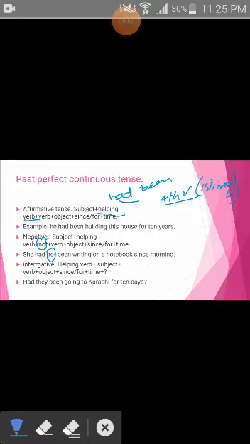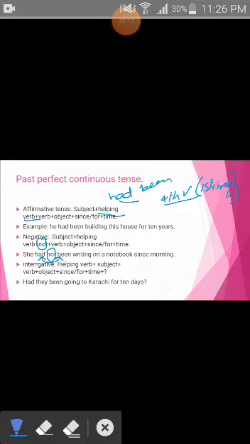Not is placed between the two parts of a single helping verb. Had been is a helping verb and not is placed between had and been. Is it clear? Then coming to the interrogative, you bring the helping verb in the start, and definitely all the other formula will be applied to it. This is not difficult at all.